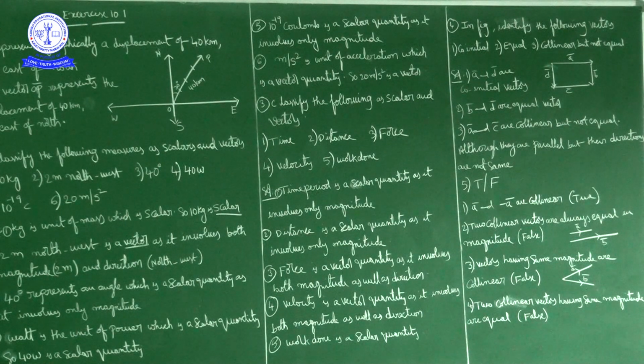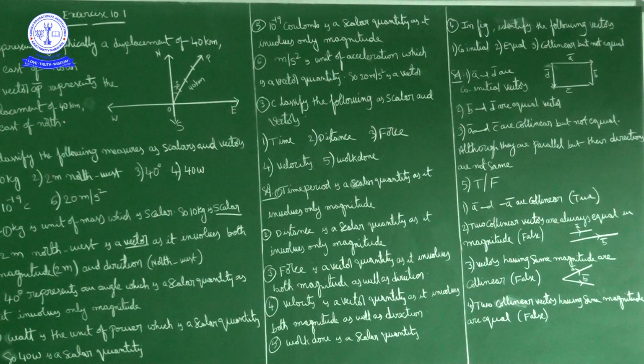Next, equal vectors. Equal vectors means both vectors must have the same direction as well as the same magnitude. If you observe, vector B bar and vector D bar have the same direction as well as the same magnitude. So the equal vectors are B bar and D bar in this case.